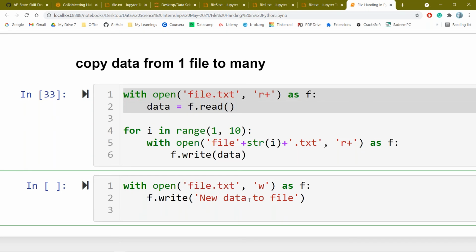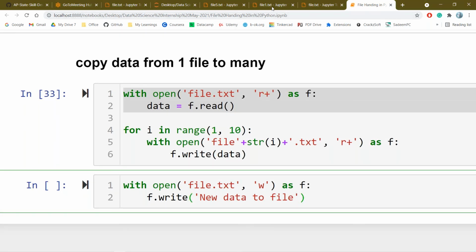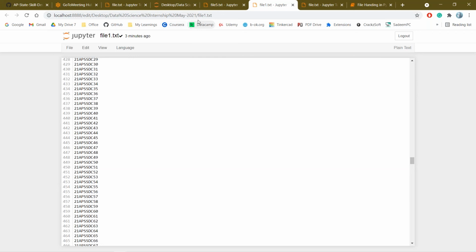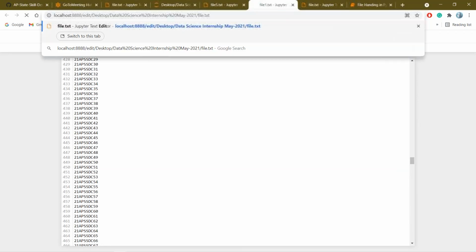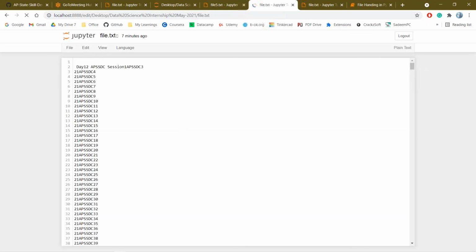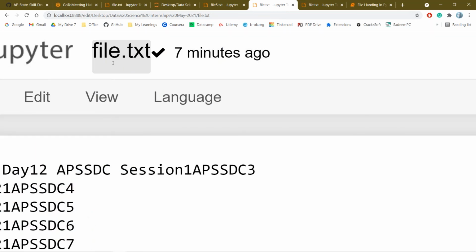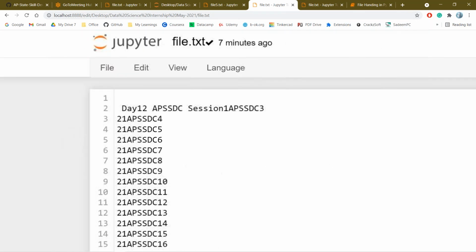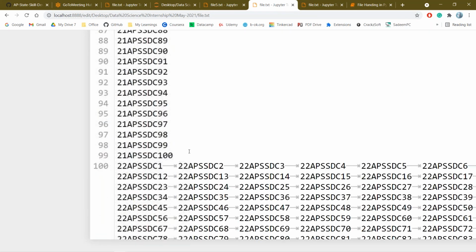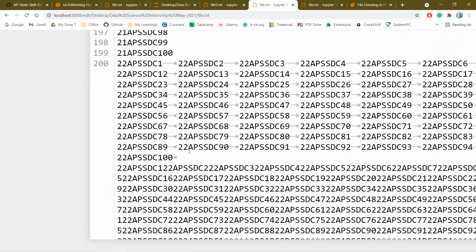Let me show you file.txt. Okay, this is the file.txt, and I'm having 800 lines of data.